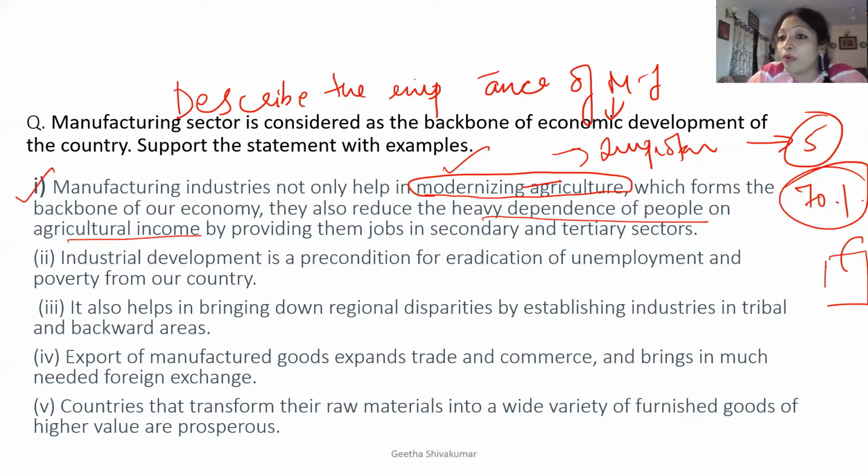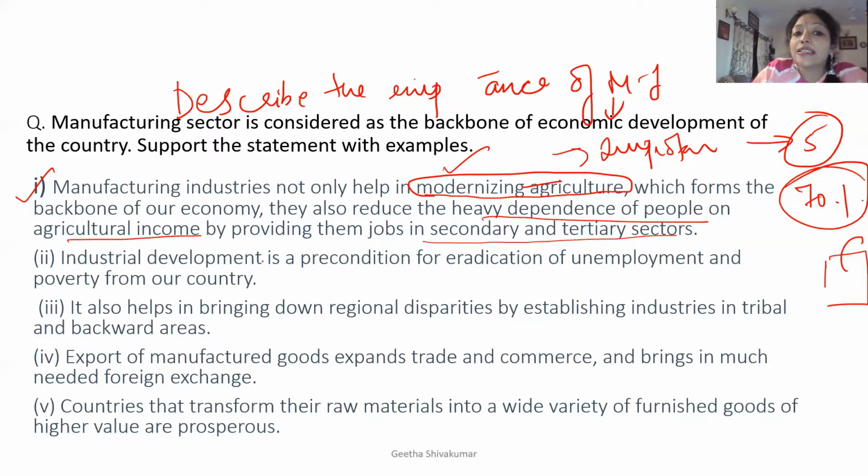So the problem of disguised unemployment is solved because of the manufacturing industries, by providing them jobs in the secondary and tertiary sector. I hope the first point is clear. Modernizing agriculture here is the key point, and heavy dependence of the people on agricultural income is reduced.